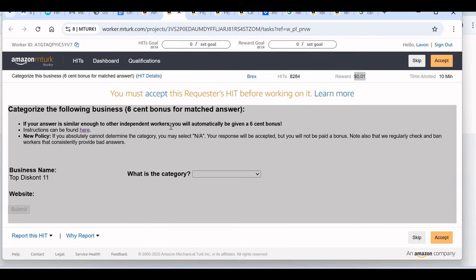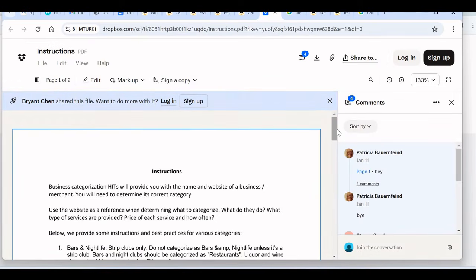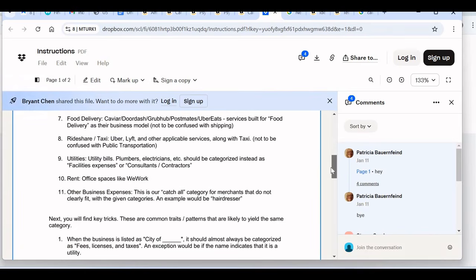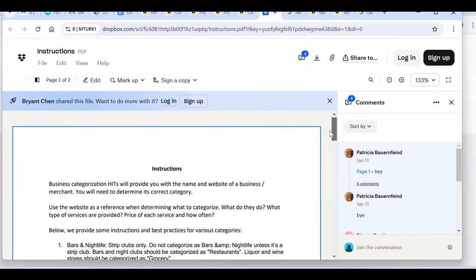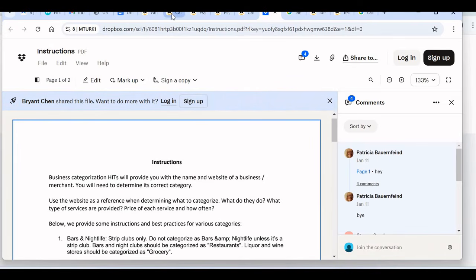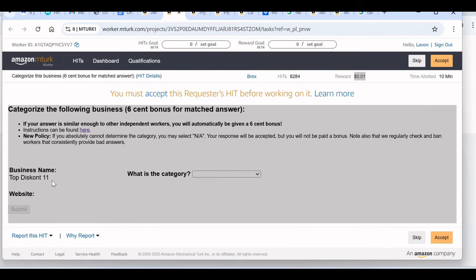And this job is so easy, guys. What you need to do is also the same to that one. Just click on this and download the guideline. The guideline is 1 page long. So you can just take your time and go through it and understand it and start working on the job. This type of jobs is so easy.